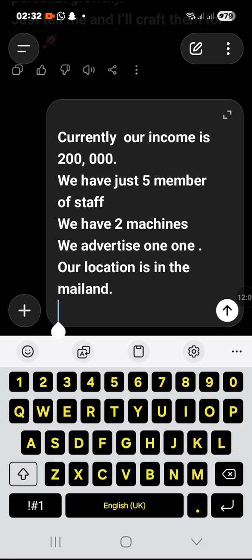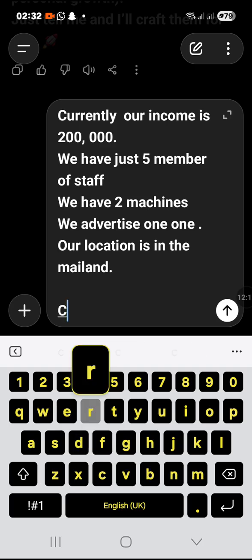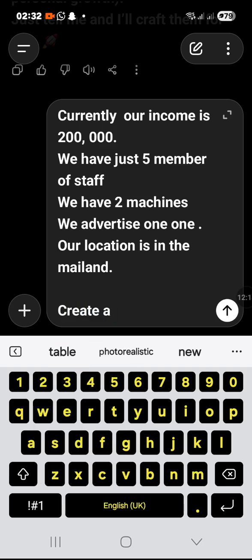So the next thing is, you have told it to assume a role. You have told it the task. You have told the context. Now, what do you want it to do then? Create a report or a strategy. Let me say strategy roadmap. So you want a strategy, you want a solution, right?